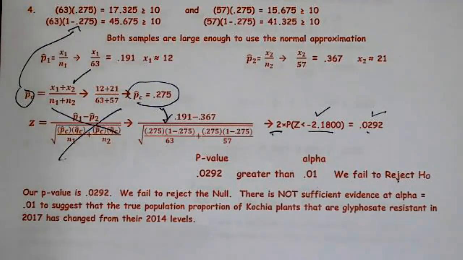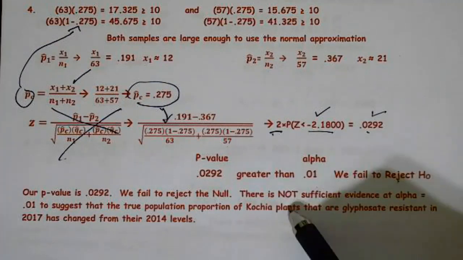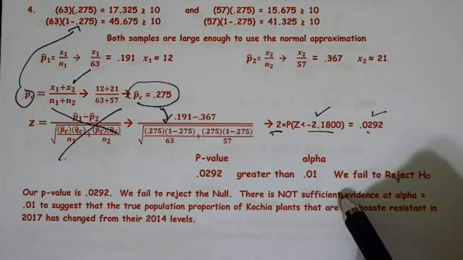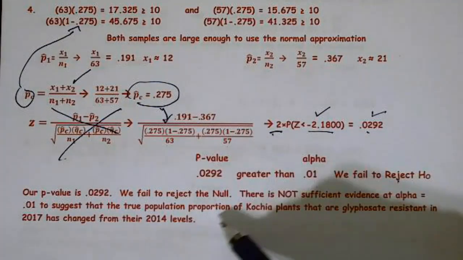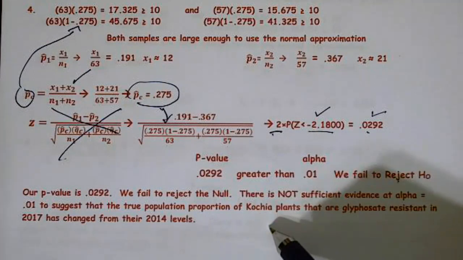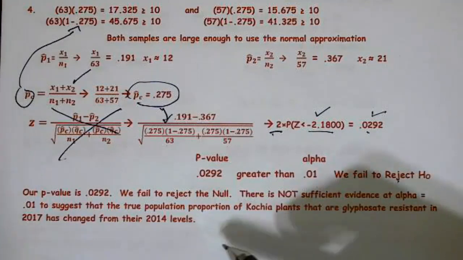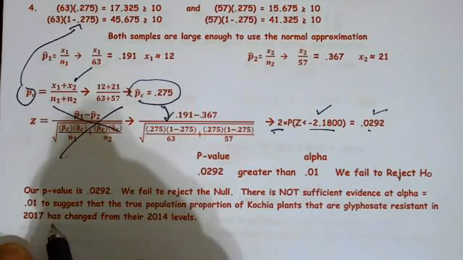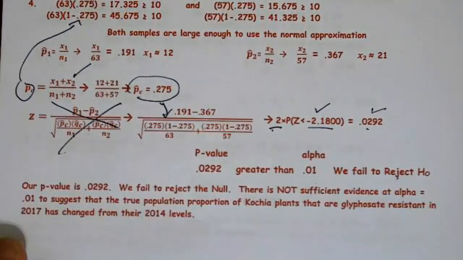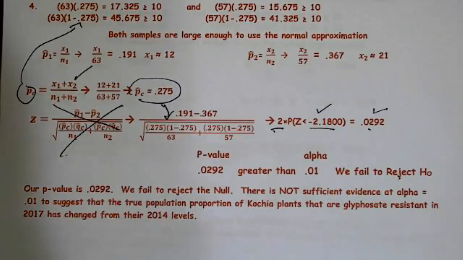So our p-value is 0.0292. We fail to reject the null. There is not sufficient evidence, and please use the word not. So fail is going to have the word not, at alpha equal 0.01, to suggest that the true population proportion of cachia plants that are glyphosate resistant in 2017 has changed from their 2014 levels, or is different. All right, it probably would have been better if I used the word is different, but has changed from 2014. That's what they had in the statement. All right, so that is our question number 1.